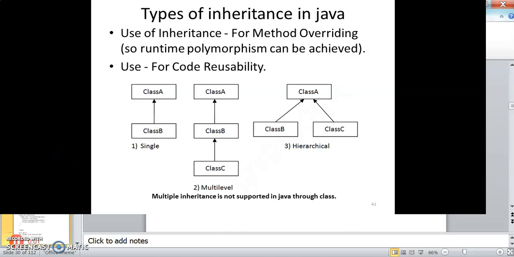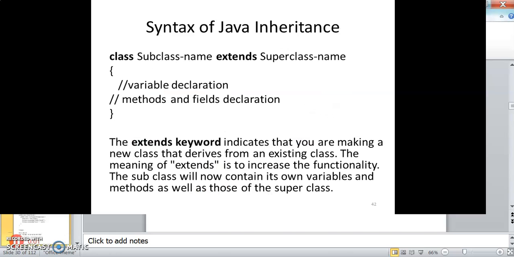So these are the types of inheritance. Single, where the subclass inherits the features of the superclass. Then this is multi-level inheritance, where class C inherits features from class B, which inherits features from class A. And this is hierarchical inheritance, where class B inherits features from class A, and class C also inherits features from class A. The use of inheritance is method overloading as well as method overriding. Runtime polymorphism can also be achieved, which we will see in later slides.